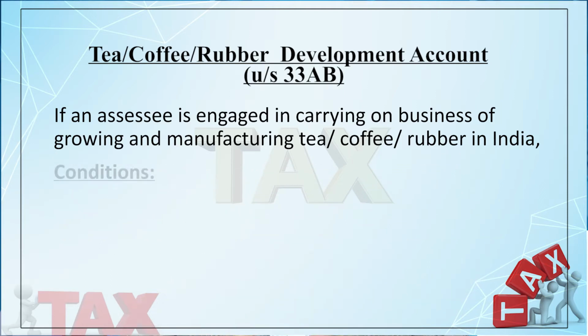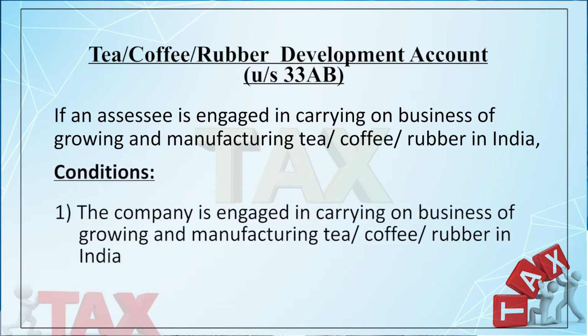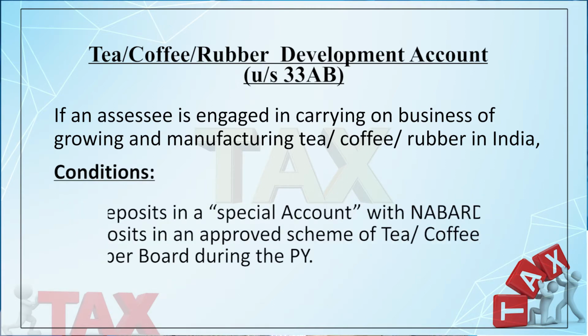So, what are the conditions? Number 1, the business is engaged in growing and manufacturing tea or coffee or rubber, and number 2, it has transferred a certain amount to a special account with NABARD or any approved scheme. Who will approve this scheme? In case of the tea industry, it may be the Tea Board. In case of the coffee industry, it will be the Coffee Board, or in case of the rubber industry, it may be the Rubber Board in India. So, the board should approve the scheme.